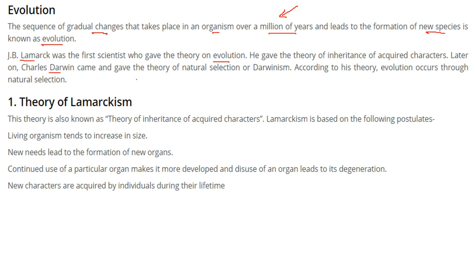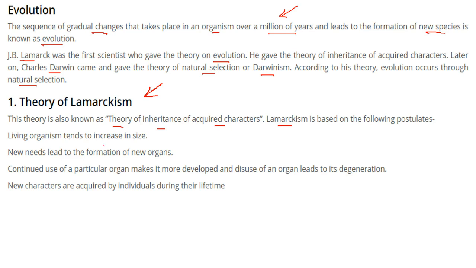Darwin proposed the theory of natural selection, or Darwinism. According to Darwin, evolution occurs through natural selection. So what does the theory of Lamarckism say? We also know it as the theory of inheritance of acquired characters. It has certain postulates. Lamarckism is based on the postulate that living organisms